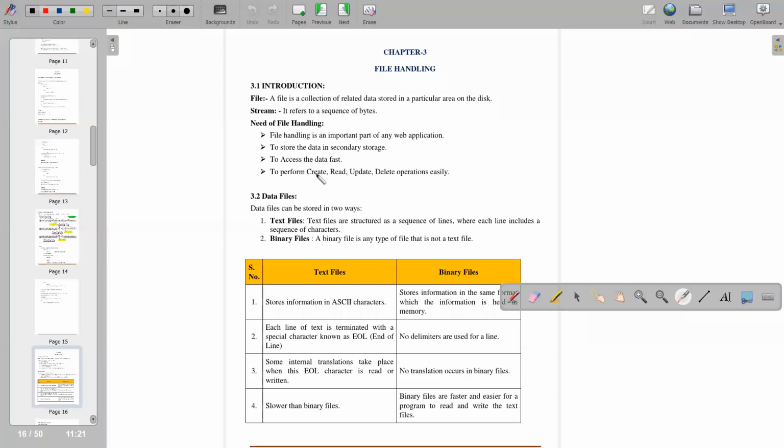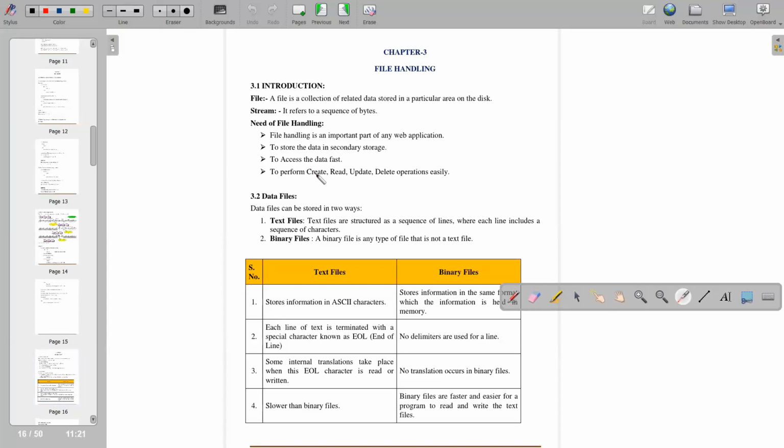Now, what are data files? Data files can be stored in two ways. One is the text file. Everyone knows what a text file is. They are structured as a sequence of lines where each line includes a sequence of characters. Your notepad, wordpad, you are writing text files in them.